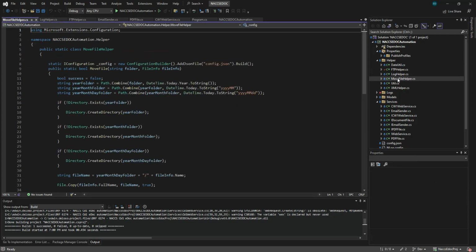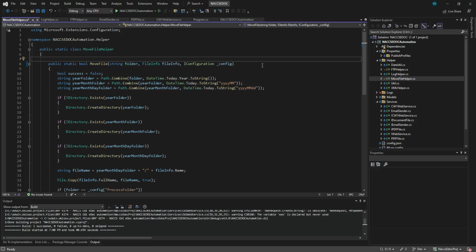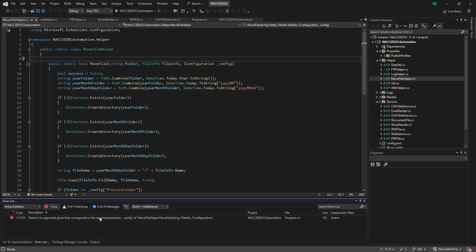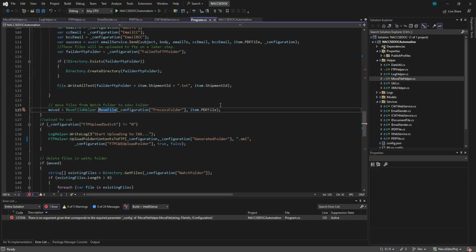This one also. This is a moving of file only, so nothing fancy. So I will just put it here as parameter. I will omit this kind of logic here to make it maintainable. So you can pass the configuration.